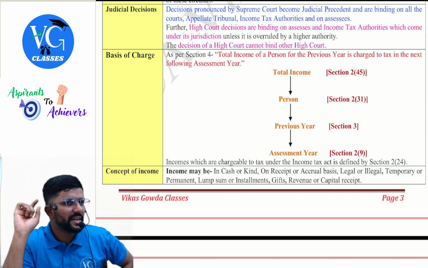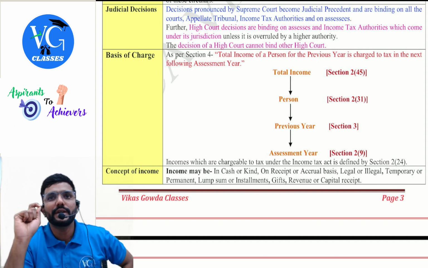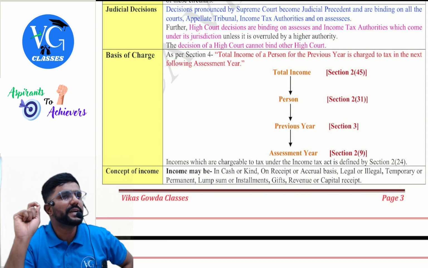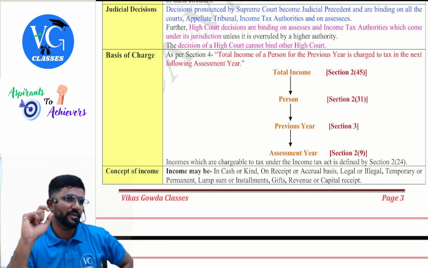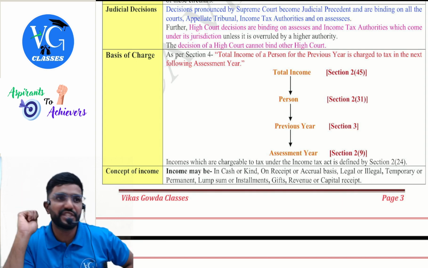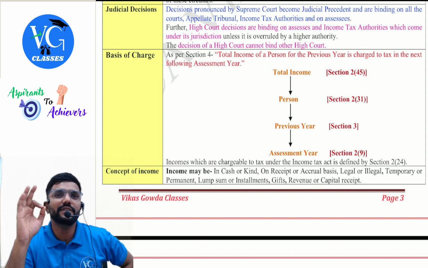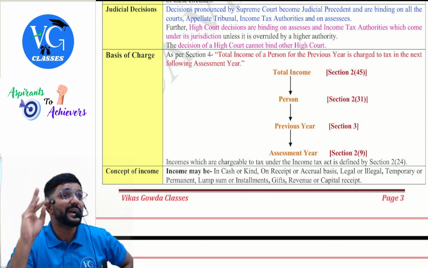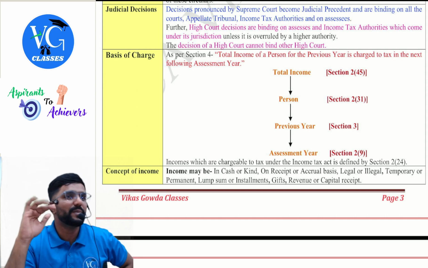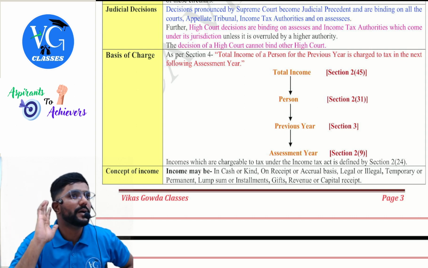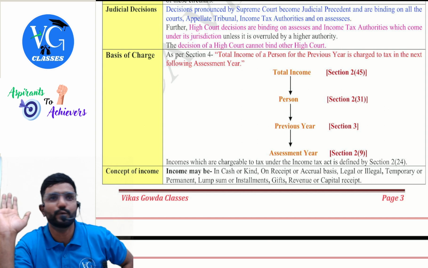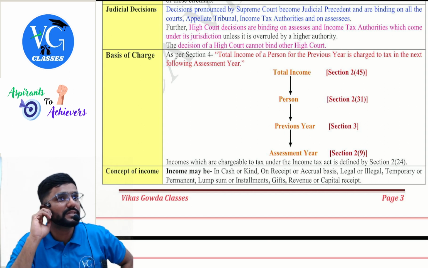But if the decision is given by a High Court, it is binding only on the people and the department within that state's jurisdiction. For example, a decision given by the Karnataka High Court is applicable only to the people and department within Karnataka. Sir, should the people of Tamil Nadu, Andhra Pradesh or Telangana follow it? No. Now the Madras High Court has given some decision.